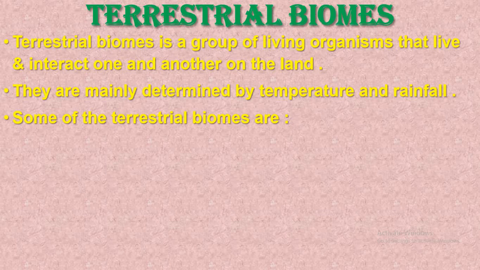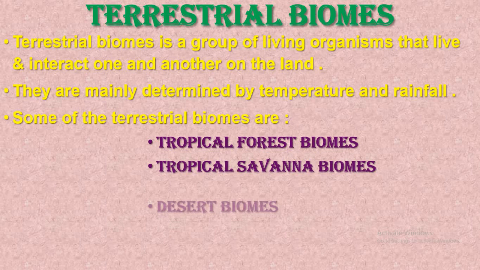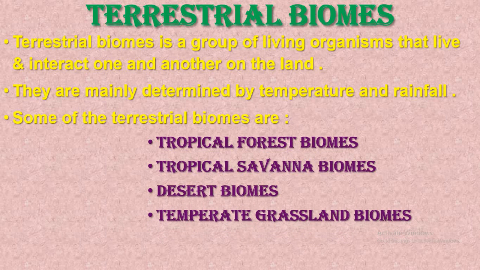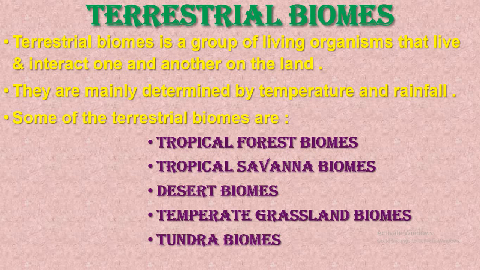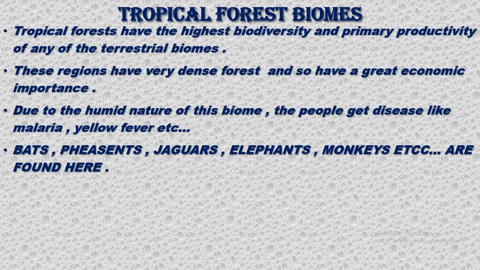First is the terrestrial biome. It is a group of living organisms that live and interact with one another on the land. They are mainly determined by temperature and rainfall. Some of the terrestrial biomes are tropical forest biomes, tropical savanna biomes, desert biomes, temperate grassland biomes, tundra biomes. Well, children, we'll see tropical forest biomes.